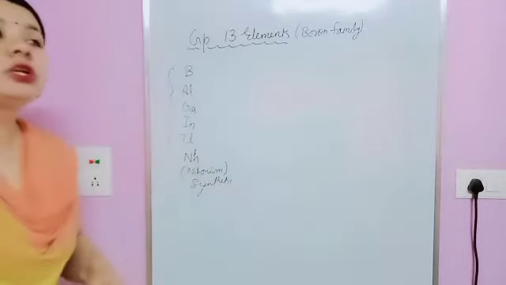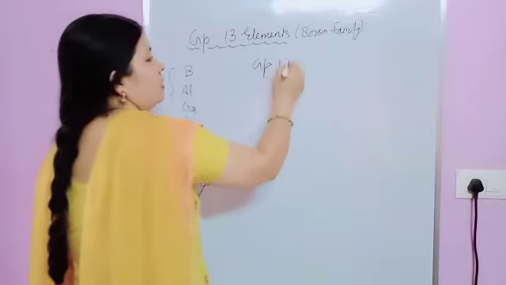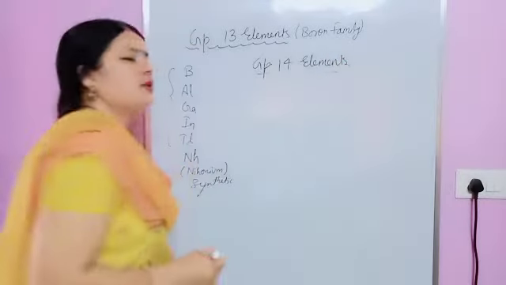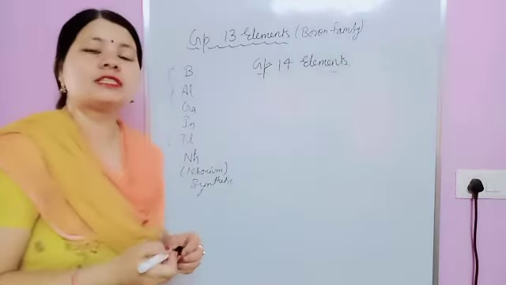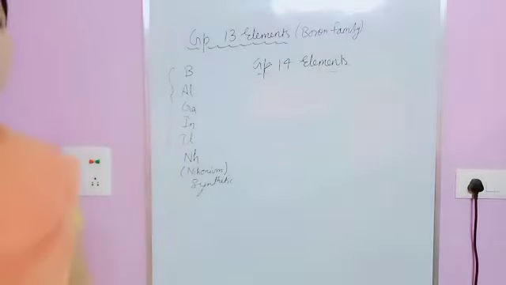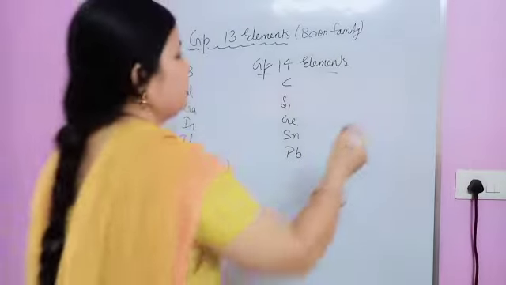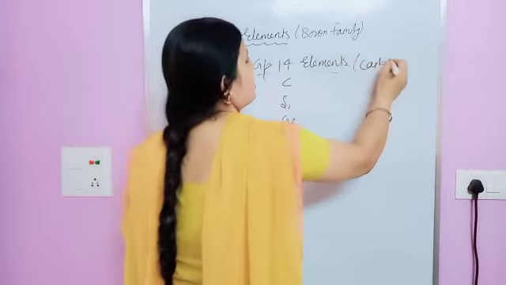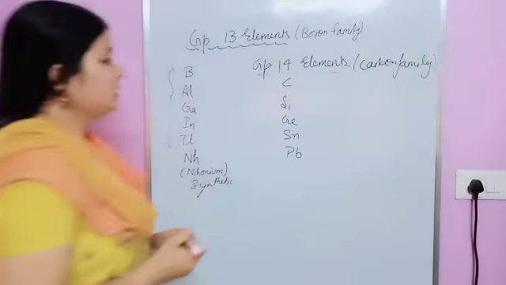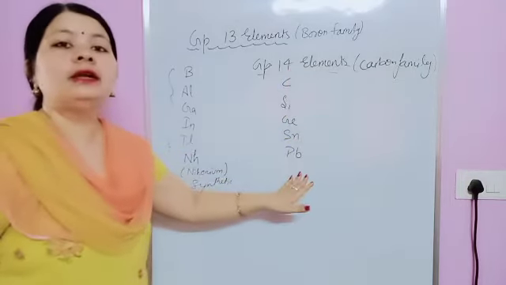Now we have another group, that one is known as group 14. Now just see, we have group 14 elements. That one is known as the carbon family because the first member is carbon. In the carbon family we have carbon, silicon, germanium, tin and lead.